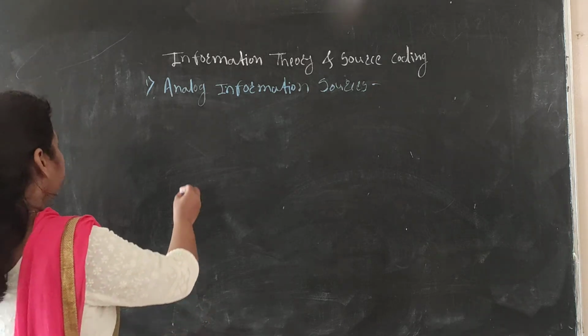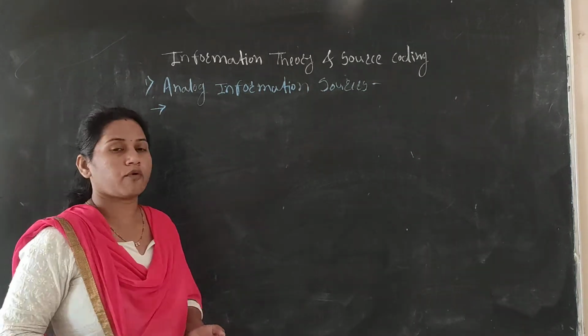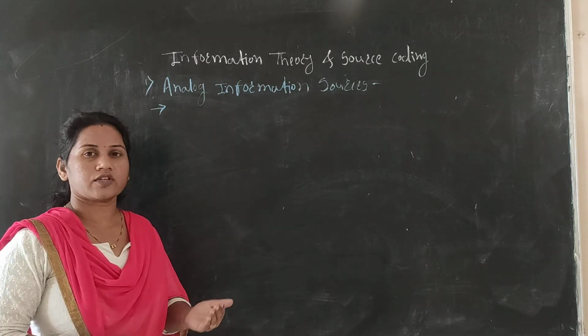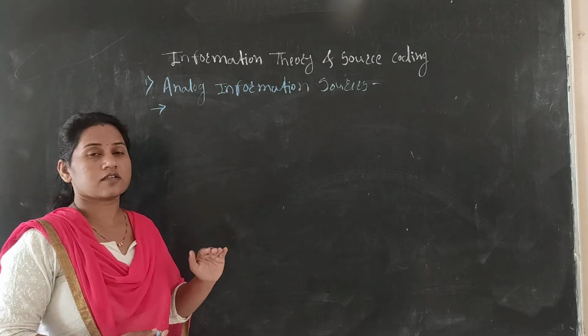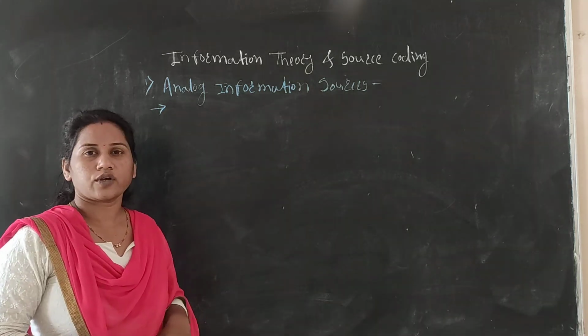In the communication field we can transmit different types of information over the communication channel towards the destination, but these sources are different in nature. That's why this is an analog information source.